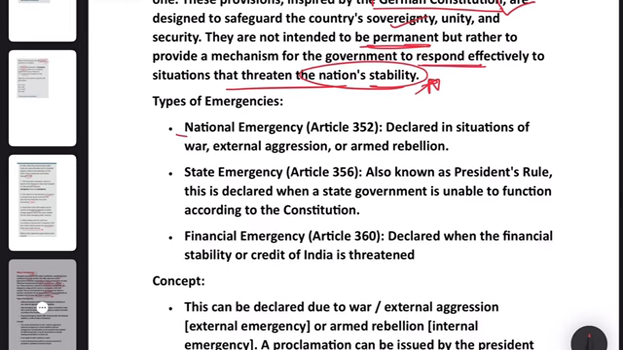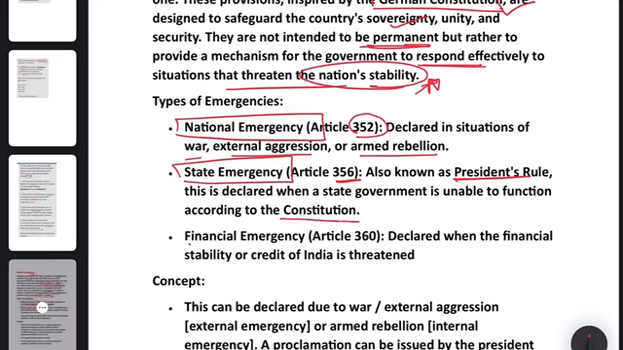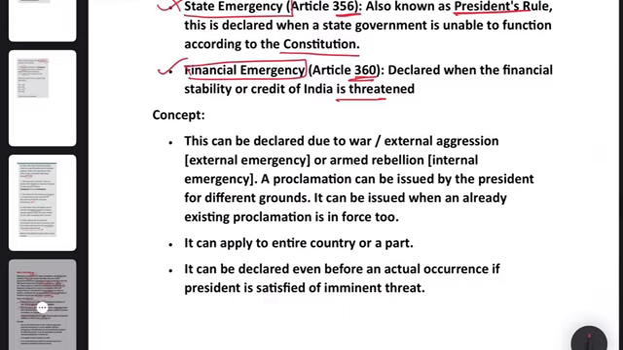Then, types of emergencies. One is national emergency, Article 352, declared in situations of war, external aggression or armed rebellion. Then state emergency, Article 356, also known as President's Rule, is declared when a state government is unable to function according to the Constitution. Then financial emergency, Article 360, declared when the financial stability or credit of India is threatened. So there are three types of emergencies.